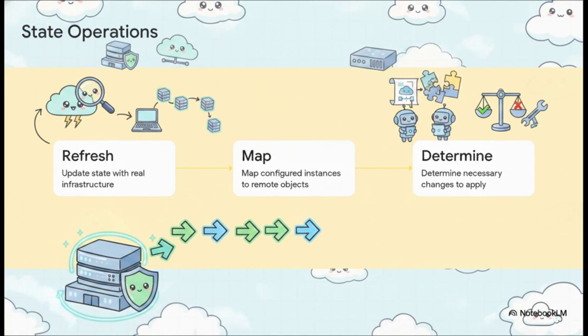And before Terraform actually makes any changes to your cloud environment, it beautifully executes these 3 core steps. First, it does a refresh to update its map by checking your real live infrastructure. Second, it maps the resources you declared in your code to those remote objects. And third, it does what's called a Terraform plan to show you the exact difference between what is running right now and what you've coded. Once you approve it, it executes a Terraform apply to make reality match your blueprint. It's incredibly smart because it only ever changes exactly what is necessary.